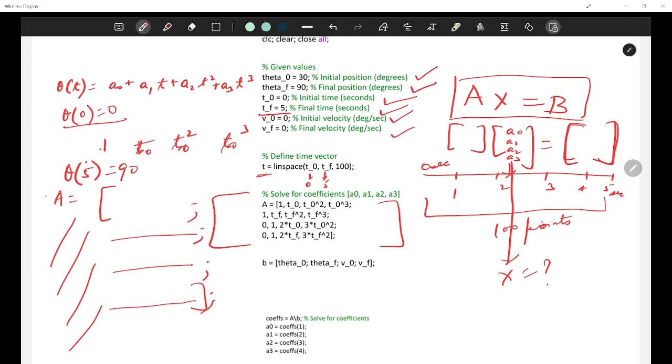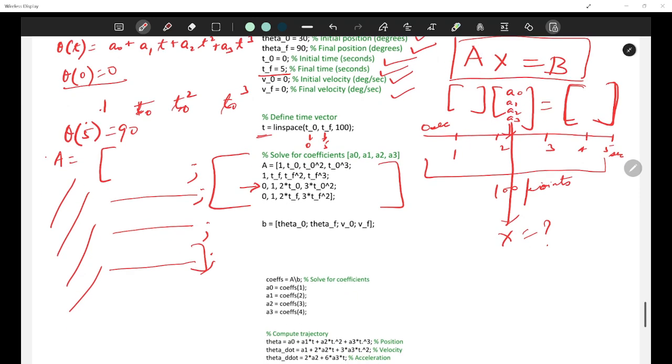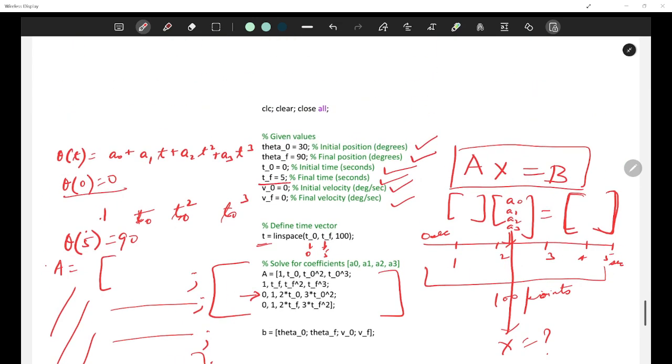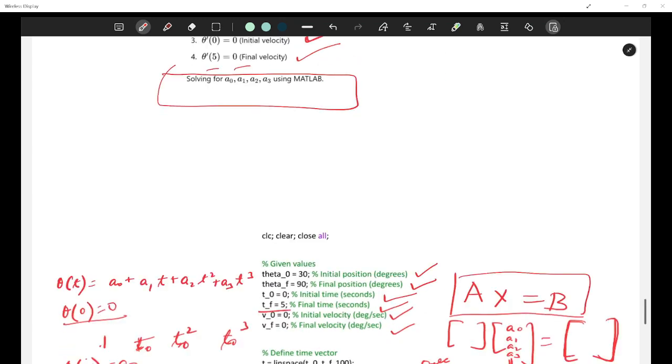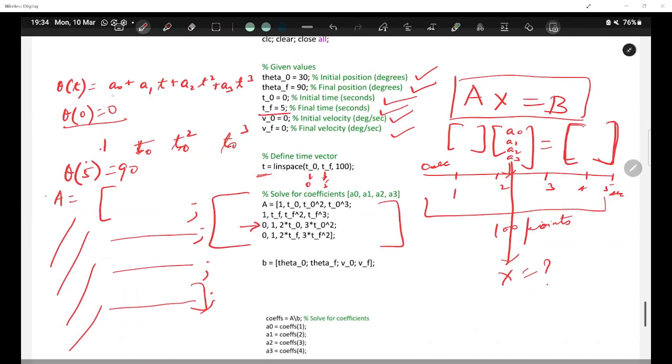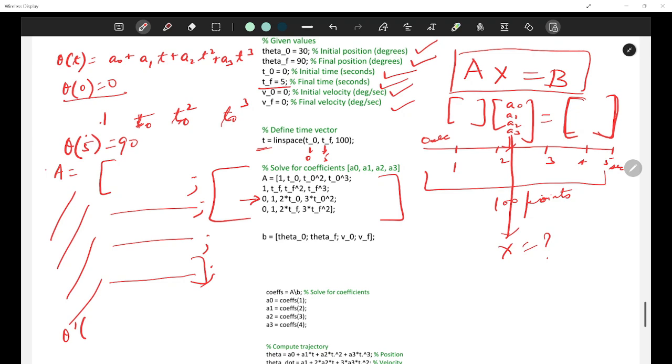Now for the third equation, I am differentiating theta t, because this is my third constraint for initial velocity. So I take this theta t and differentiate it. My theta dash t is 0 plus a1 plus 2a2 t plus 3a3 t square, right?